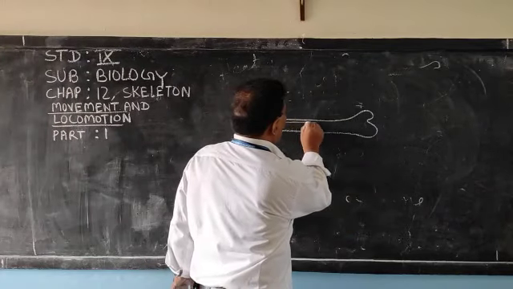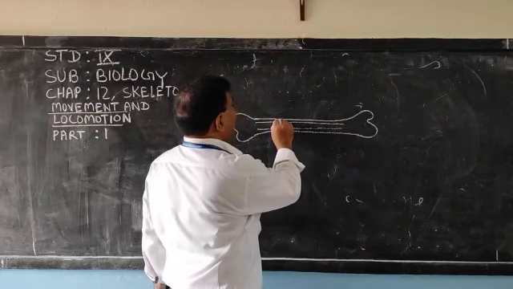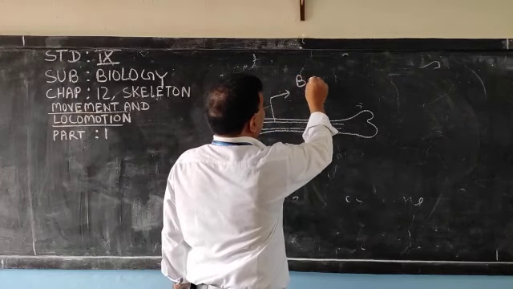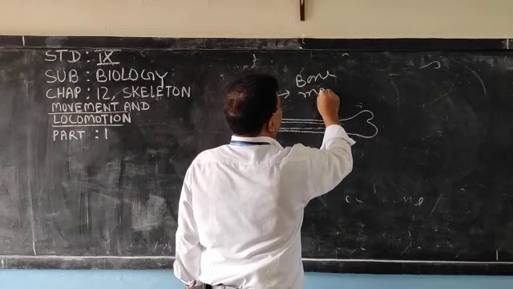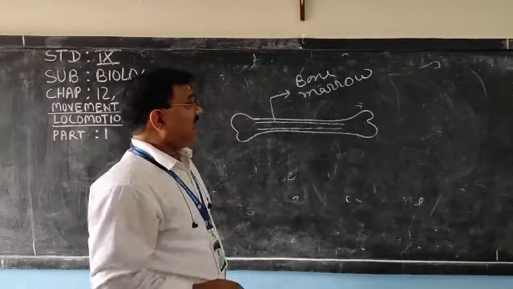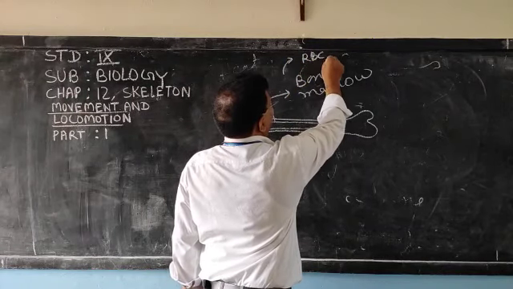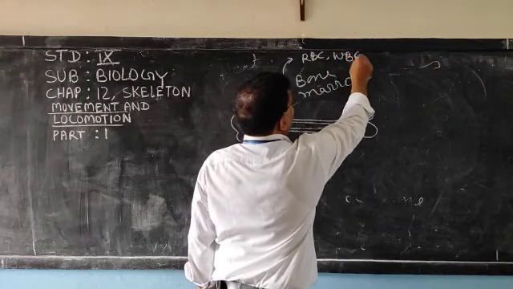Here one hollow space is there, and this hollow space is called the bone marrow. In bone marrow, RBC and WBC are formed.